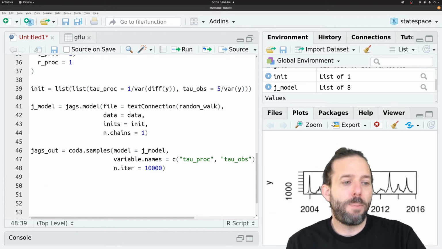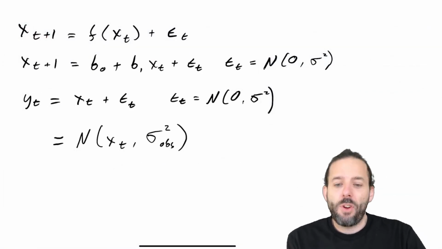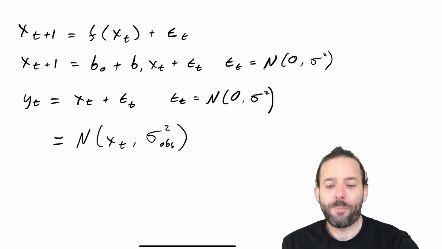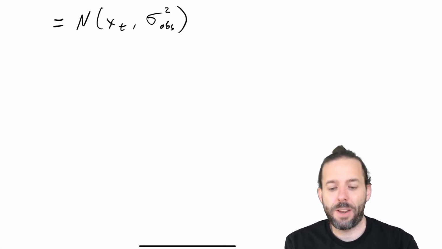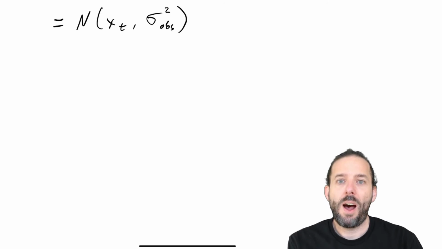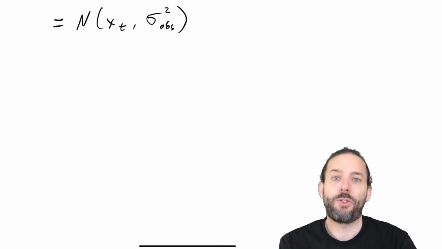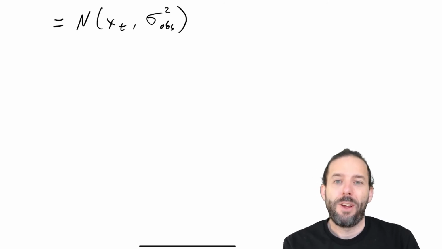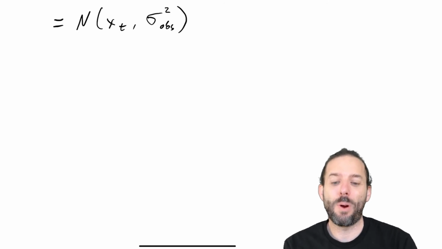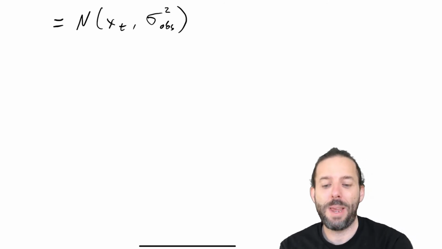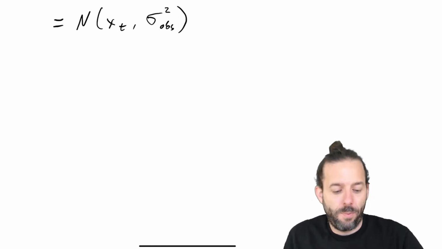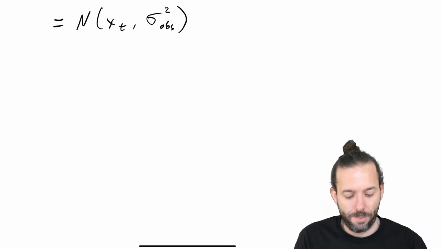And the idea behind why we need burn-in is based on the fact that we've given our model starting points, and then it has to get to the point where it finds the real values. So we have two parameters in our models right now.